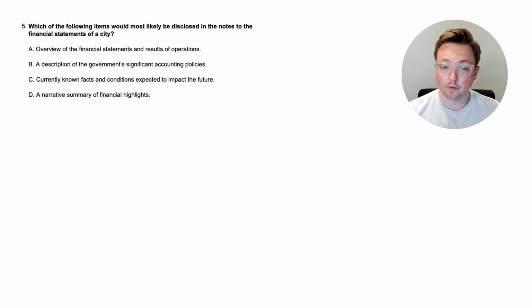So would it be an overview of the financial statements and results of operations? Would it be a description of the government's significant accounting policies? Would it be the currently known facts and conditions expected to impact the future? Or would it be a narrative summary of financial highlights? So which one of these would be disclosed in the notes?